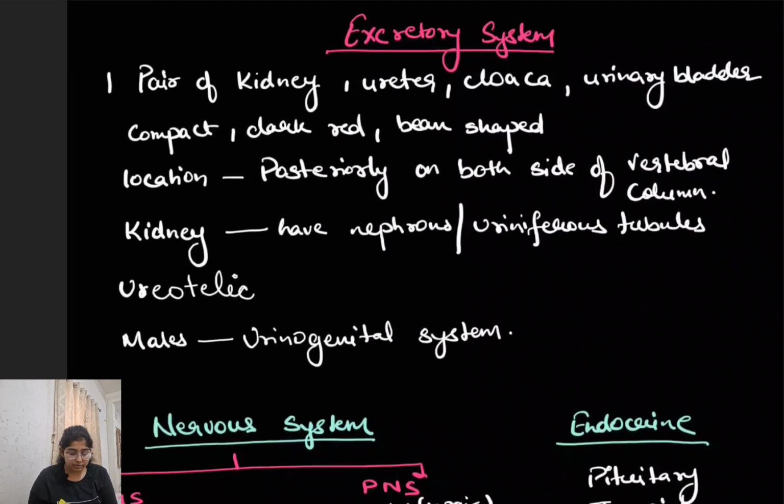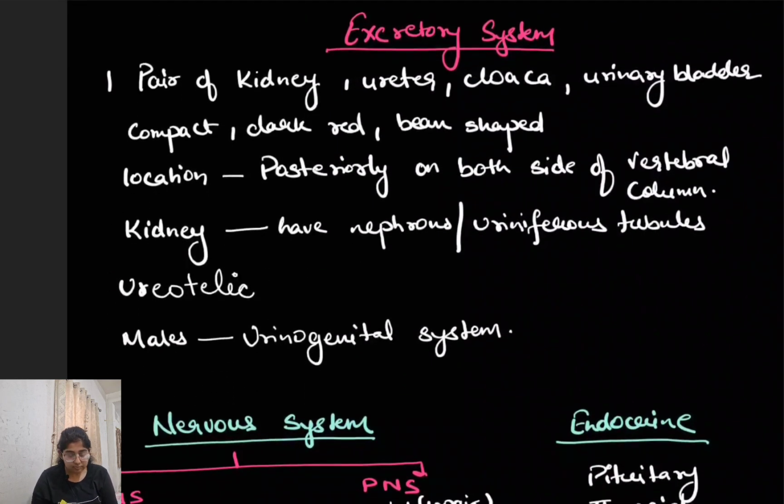Coming on to the excretory system, they have a pair of kidneys for excretion. They have a pair of ureters, one cloaca and one urinary bladder. The kidney is compact, dark red in color and bean in shape. Location: they are present posteriorly on both sides of the vertebral column. Posterior means the lower part of the body.